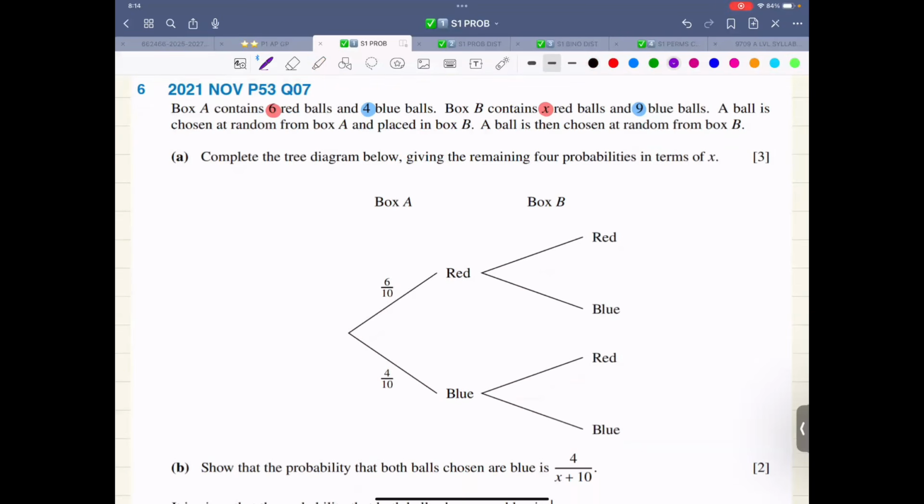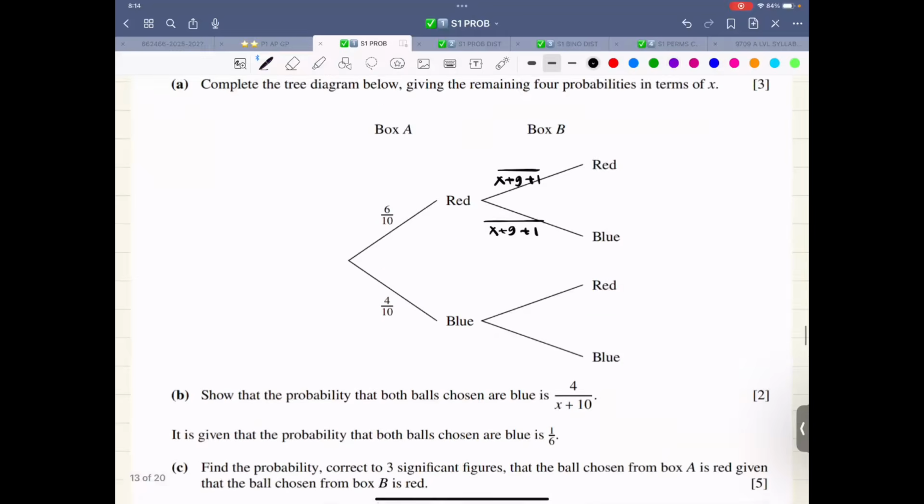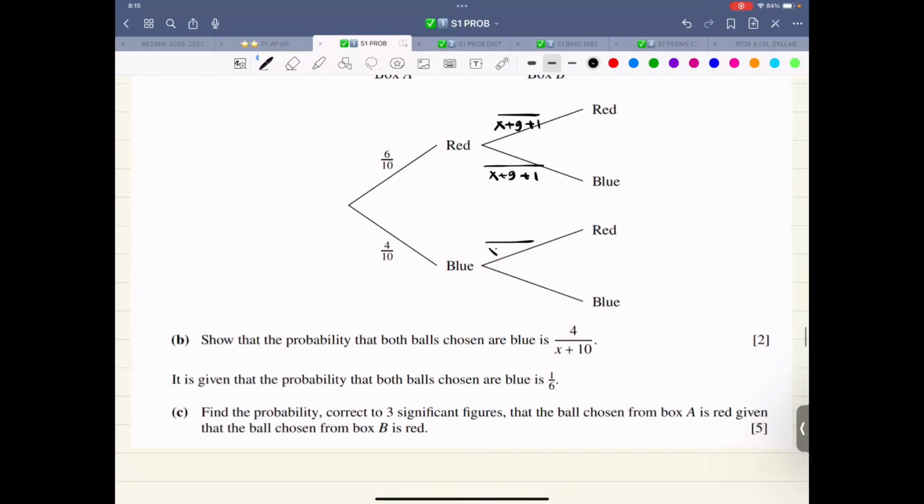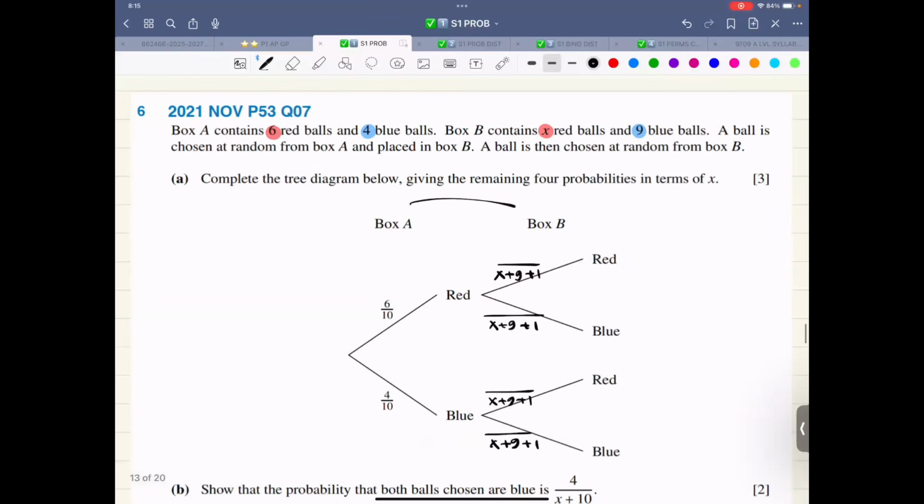So first of all, we will write the probabilities: 6 over 10, 4 over 10, the two initial ones. Now the denominator for box B: initially it was x plus 9, and then you transferred 1 from box A to box B. So this is x plus 9 plus 1, basically x plus 10.